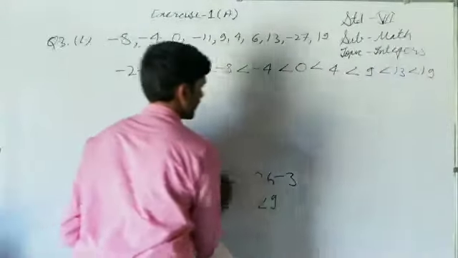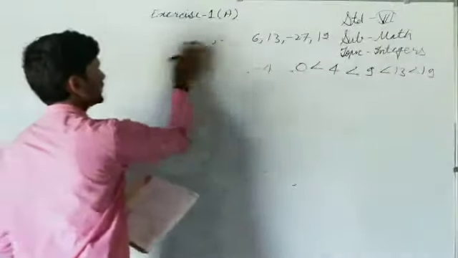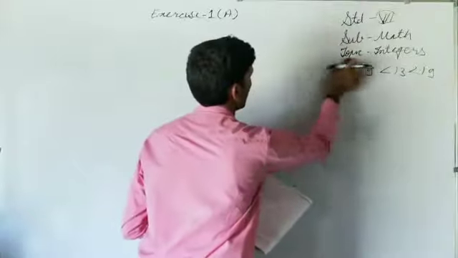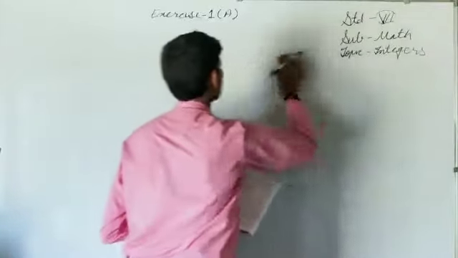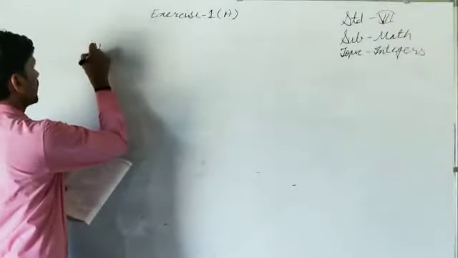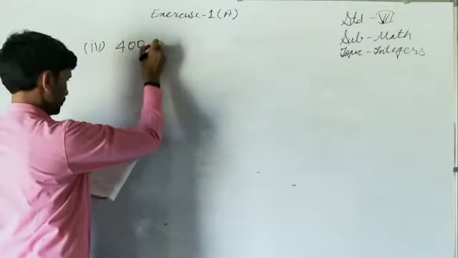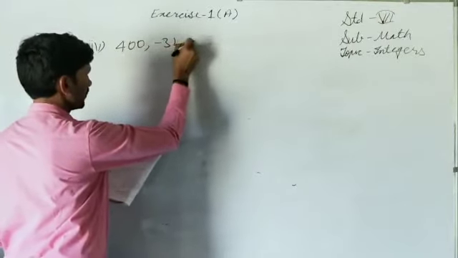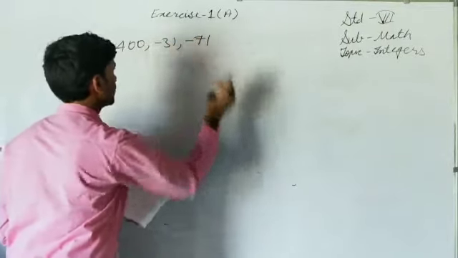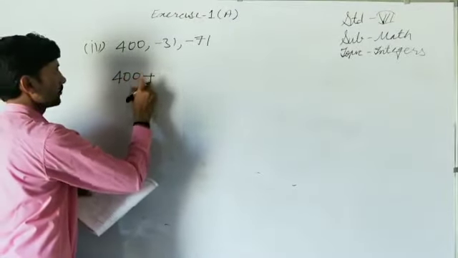In the fourth part there are three integers. How we have to add three integers is also very easy, as we know how to add three positive integers, means natural numbers. Fourth part of this question, 400 minus 31 minus 71. So let us add, this is 400, we want to add, that plus sign.